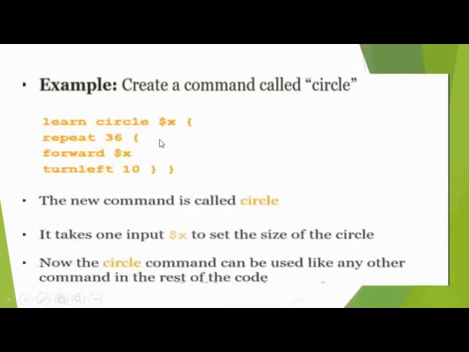So the new command is called circle. It takes one input variable, $x, to set the size of the circle. Now the circle command can be used like any other command in a set of code.